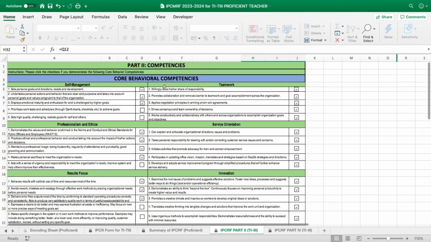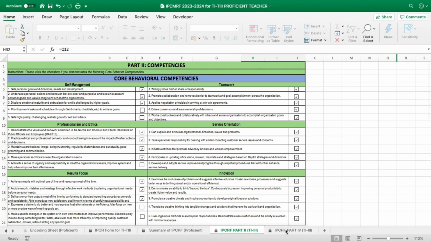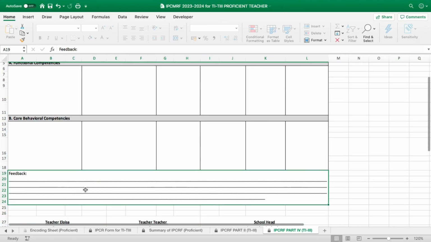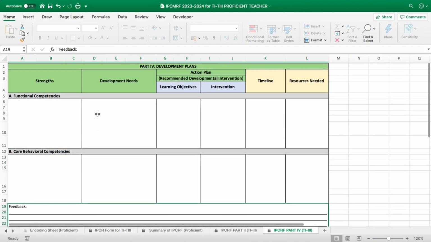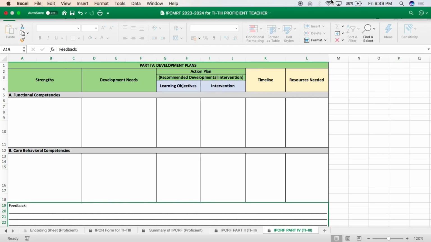So, makikita natin yung core behavioral competencies dito sa ating part 2. Okay, now, we have here the timeline, the resources needed. The same thing with the core behavioral competencies. And we have here the feedback. So, ano ba yung mga pwede nyo i-add na mga suggestions or something you want to write for your development plans.